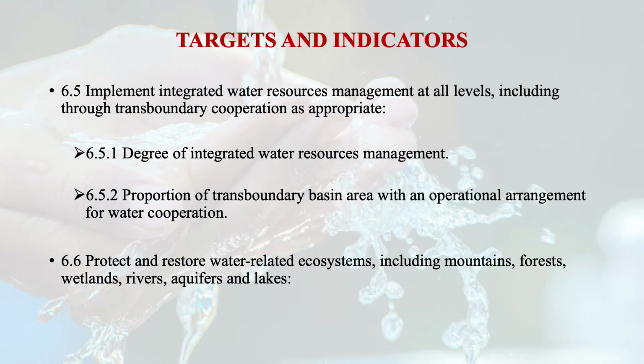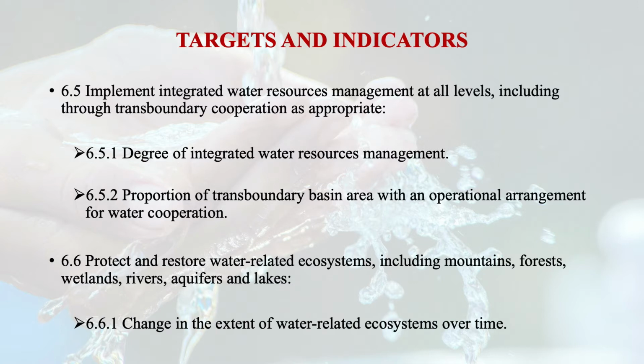Target number 6 is to protect and restore water-related ecosystems, including mountains, forests, wetlands, rivers, aquifers, and lakes. So to look into that, the basic indicator is change in the extent of water-related ecosystems over time.